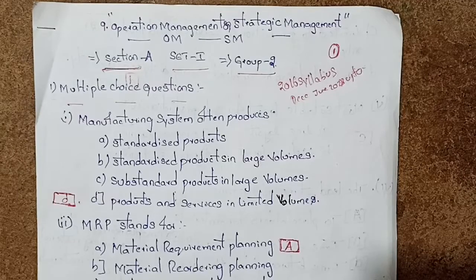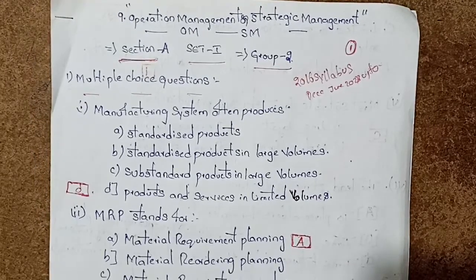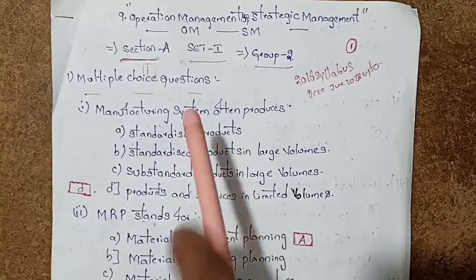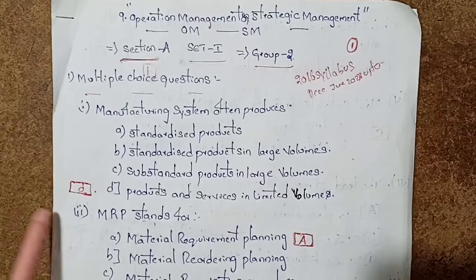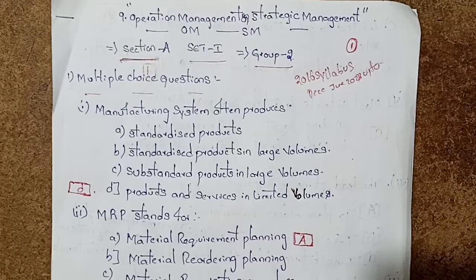So operations management, let's begin the topic. Operations Management, Strategic Management, Section A, Set Number 1, Group 2. Multiple choice questions. First one: manufacturing systems often produce standardized products in large volumes, substandard products in large volumes, or products and services in limited volumes. We choose option D. So the first one is option D.